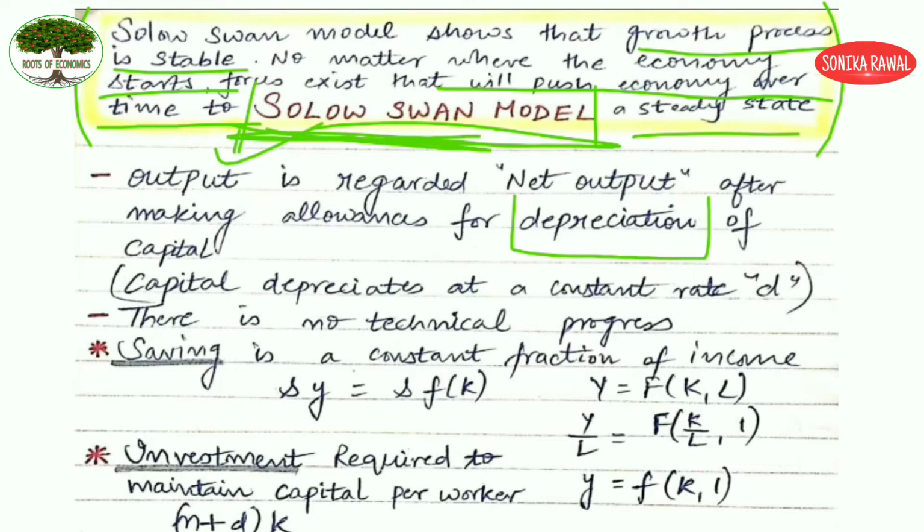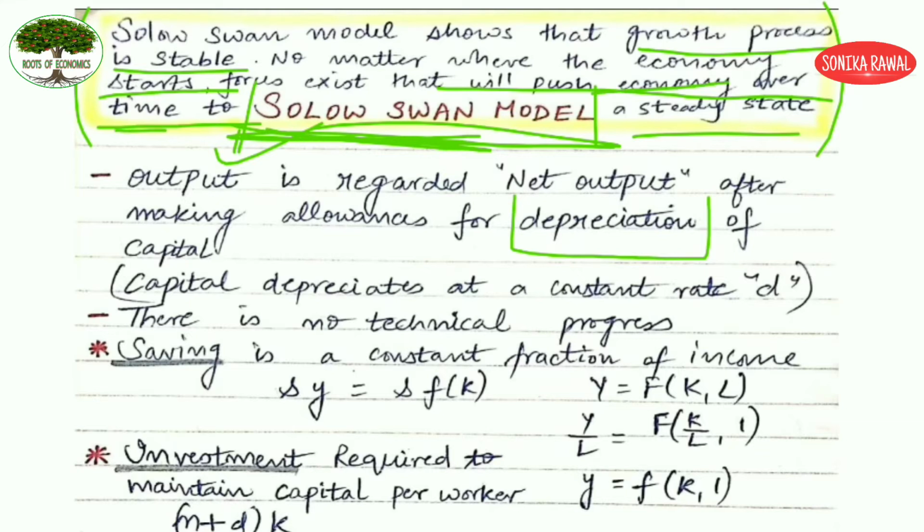So what is the Solow-Swan model saying? It is saying that the growth process is stable, like we did in the previous model, which is the Solow model. Students, if you haven't seen the video on the Solow model, go and watch that video first and then come back to this video, because this is in continuation. So the growth process is stable, and no matter where the economy starts, meaning the economy can start from any K by L ratio, the forces exist that will push the economy over time to a steady state, which will happen definitely in the long run. Okay, so what is the difference between the basic Solow model and the Solow-Swan model?